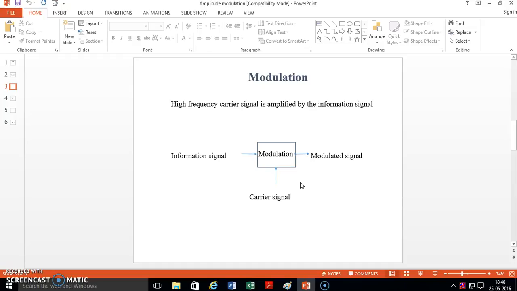Means by using this modulation process, the modulated signal is transmitted, and the carrier signal carries the information from source to destination. No information is there in the carrier signal itself, it only carries the information. At the destination, again through demodulation we will get the information signal same as it is. Here the carrier signal protects the information signal and carries it from source to destination. This is the basic idea of modulation.